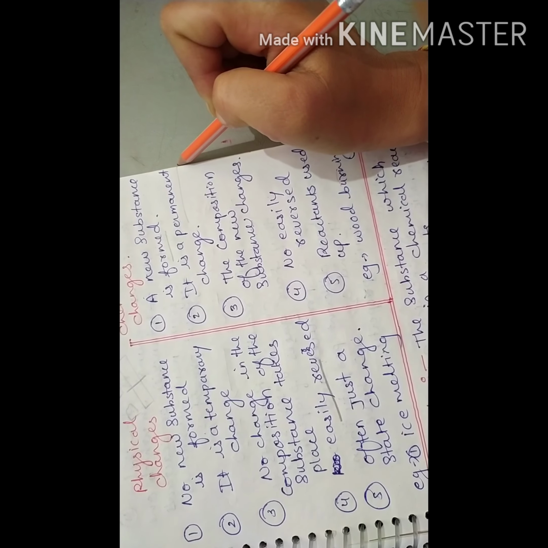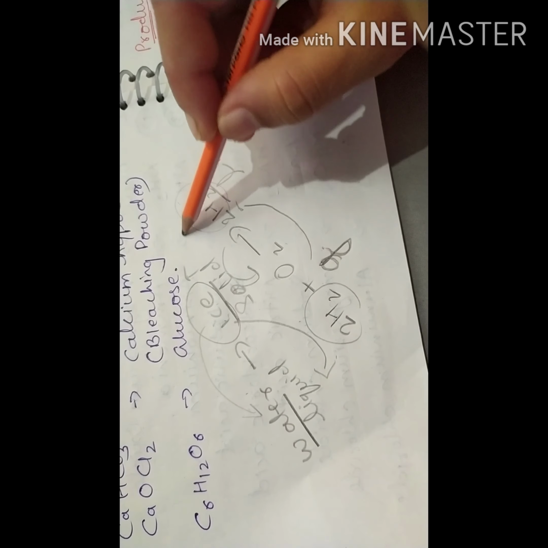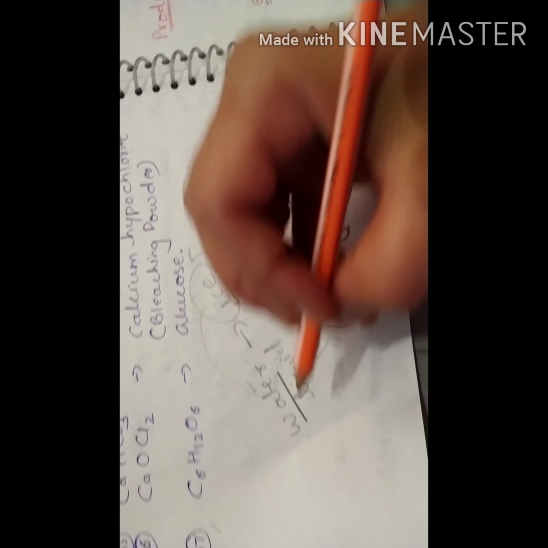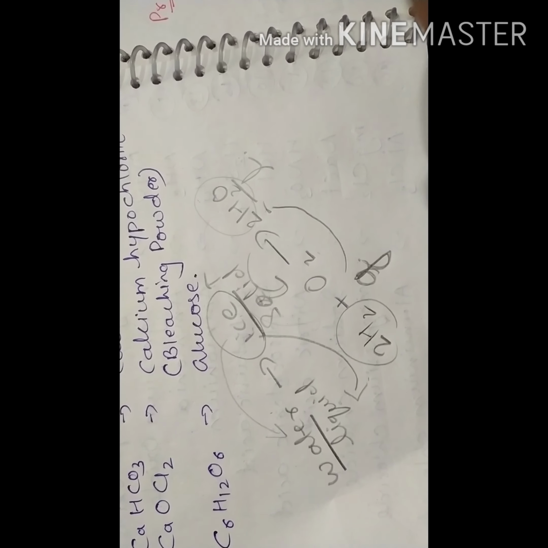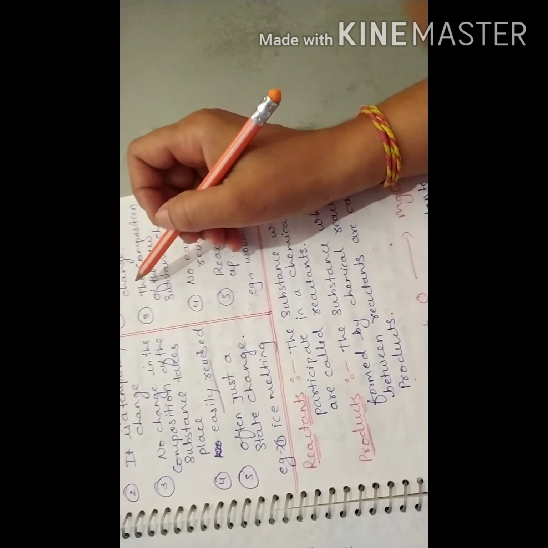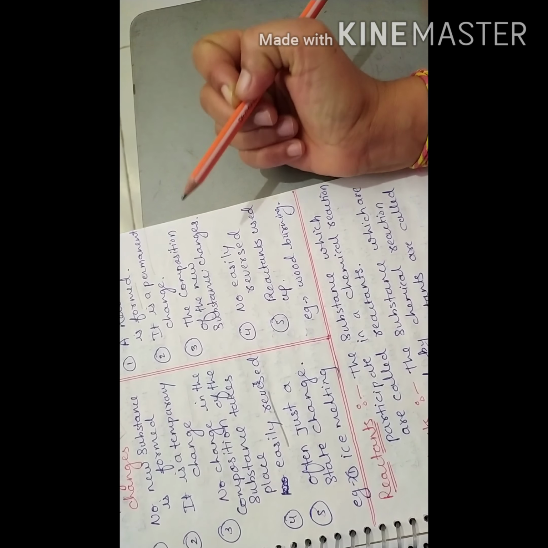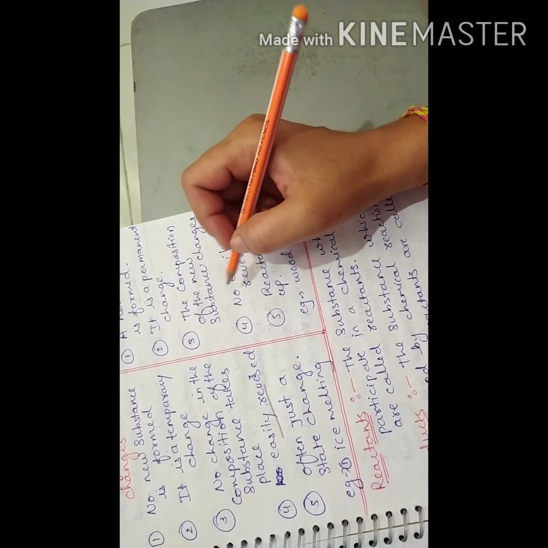It's a permanent change. Permanent change means this H2O is not converted back into H2 gas and O2 gas. Suppose Mg is taken, it is converted into magnesium oxide, MgO. Next, the composition of the new substance is changed. Its mass is also changed.